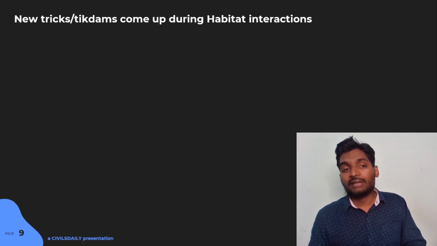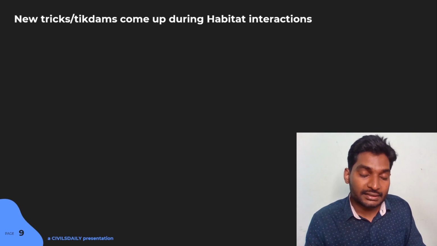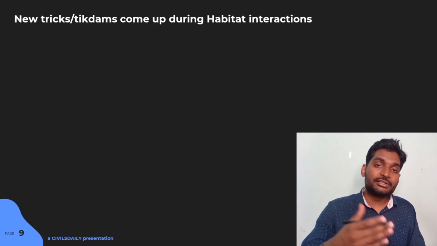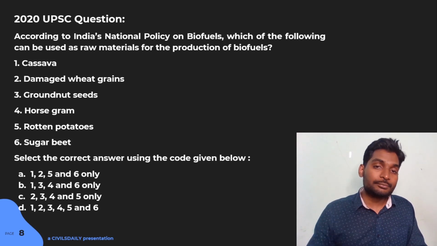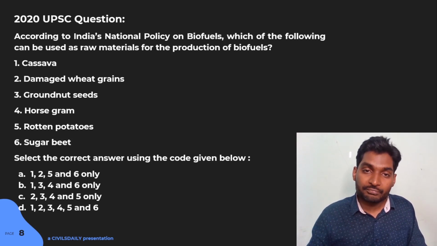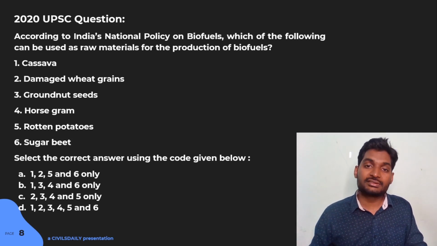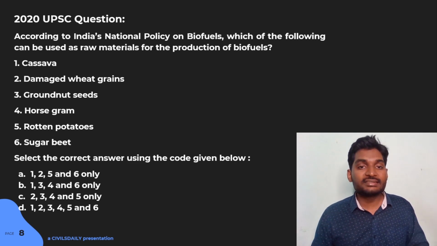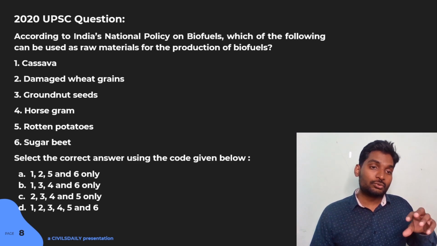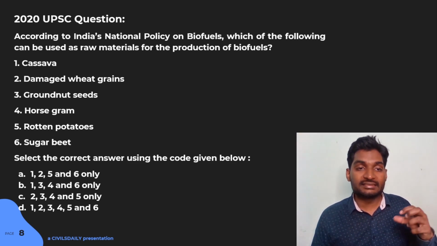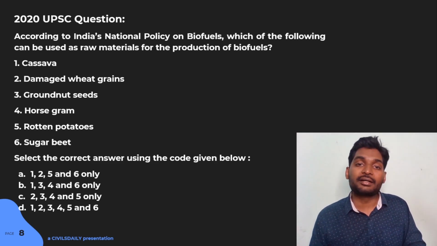Moving ahead, as I have already mentioned, new tricks or Tigidams come up during Habitat interactions. When I'm teaching new tricks, new Tigidams, I can't claim to be the final authority on this subject. What happens is, during the discussions on Habitat, many students come up with new tricks, new Tigidams, many new questions, many new examples where similar tricks and Tigidams can be applied.